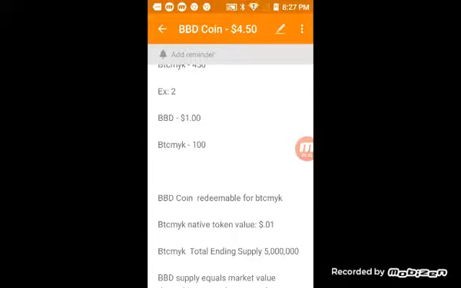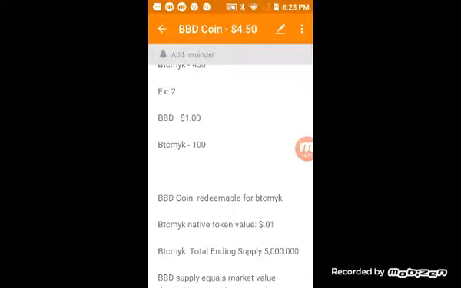And so it's whatever it takes for those pennies to add up to the market value of whatever the cryptocurrency is. If you're on a platform where you can mine for free, you don't need any equipment or anything. It is your attention value that's creating the currency through the algorithm. So if you earned 100 Bitcoin MYK tokens, it would be like earning $1 on the platform.